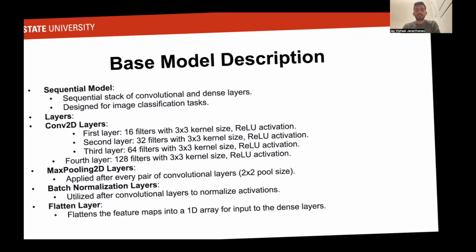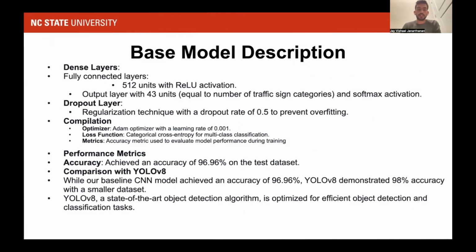We used ReLU activation and a dropout ratio cumulatively up to 0.5 to prevent overfitting. We used the Adam optimizer and the categorical cross entropy loss function for multi-class classification. Our metric for the CNN was accuracy. We got almost 96.96% accuracy on the test data set.